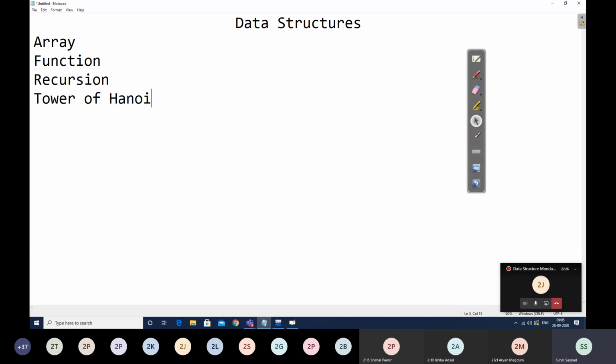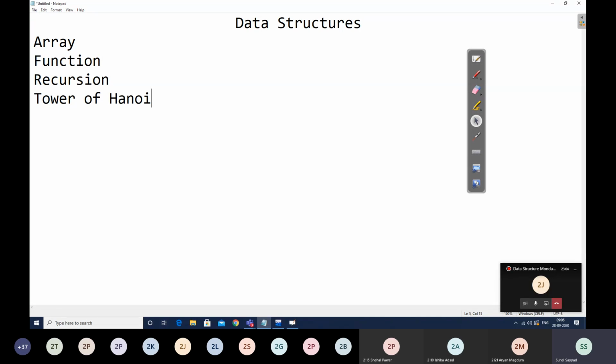And in one move I can shift only one disk, and I can make use of a temporary tower to perform these moves. So we have studied these steps for shifting the disks from source to destination in recursion form, where the first step is to shift the n-1 disks from source to temporary, then shift the nth disk from source to destination, and then again recursively shift the n-1 disks from the temporary to the destination tower. So this is how, with the help of recursion, we can solve the tower of Hanoi problem, which will take 2 raised to n minus 1 moves to shift the disks.